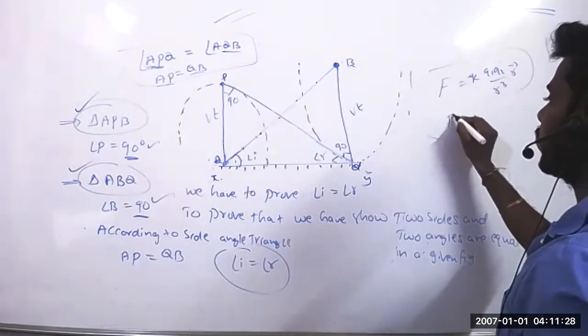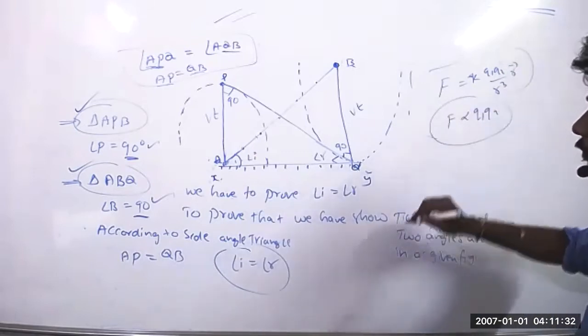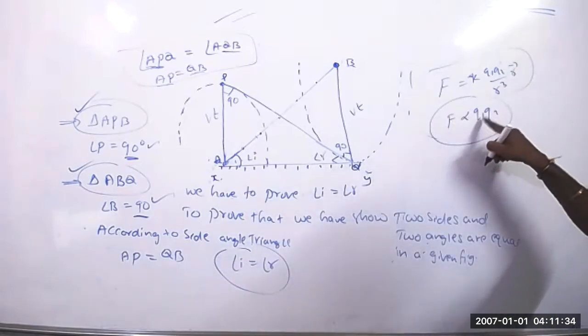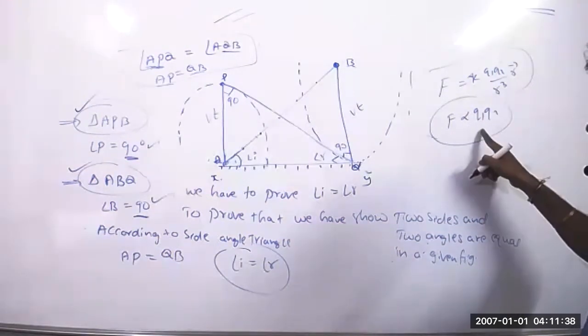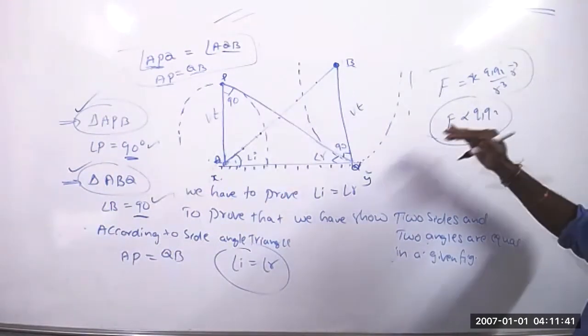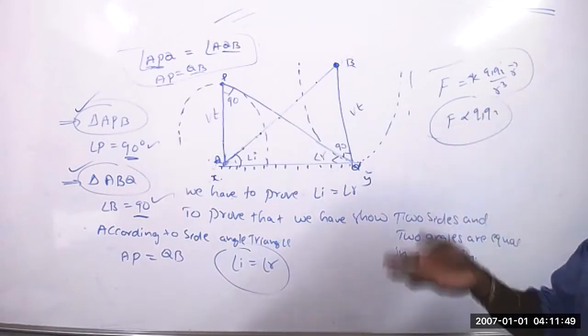They have to write F is directly proportional to Q1 Q2. That you have to explain in the theory. Force is directly proportional to the product of their charges, and force is inversely proportional to the square of their distance. From equations 1 and 2, like the step by step I have explained to you. If you don't write step by step, how can they give marks to you? If you write directly, everyone knows that you know the answer.